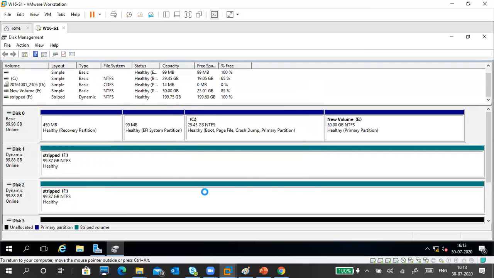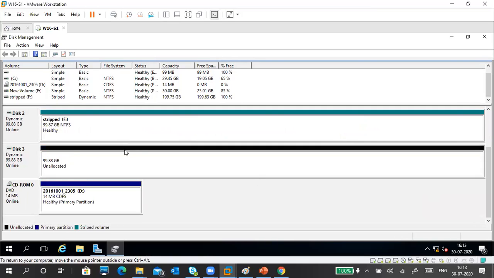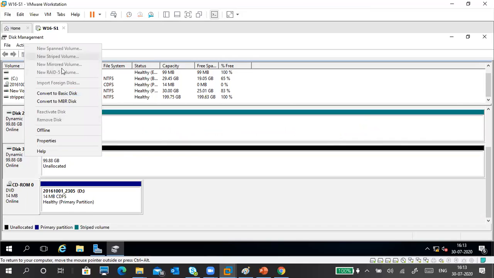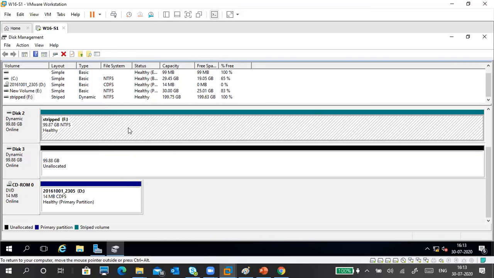Only the third, no, don't convert your operating system disk. Don't try it on your physical disk, physical machine. When we start anything, the first one is that one. Okay, you can't do anything. Why? Because this is already striped. We can't extend this one. Okay, that's another problem.